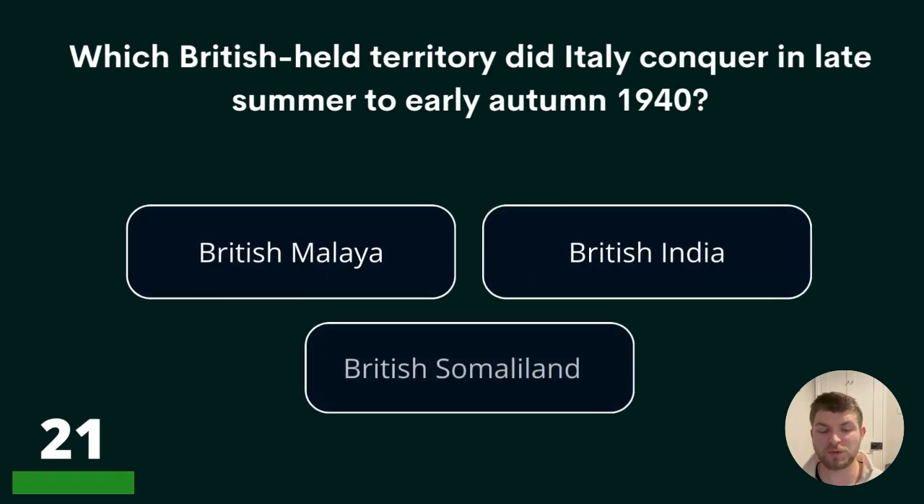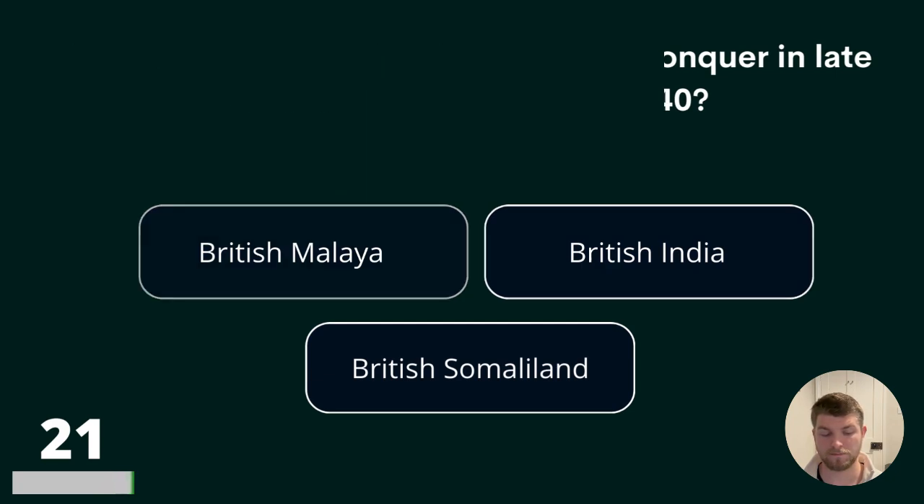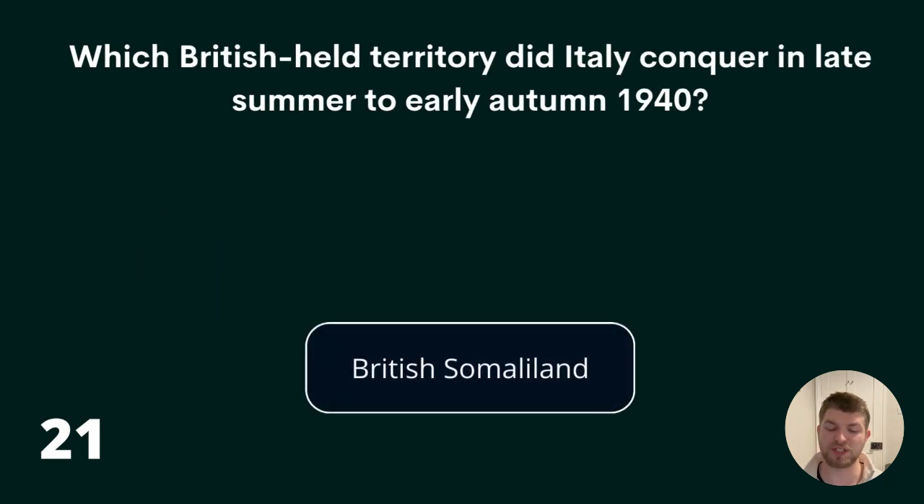21. Which British-held territory did Italy conquer in late summer to early autumn 1940? British Malaya, British India, or British Somaliland? The answer is British Somaliland.